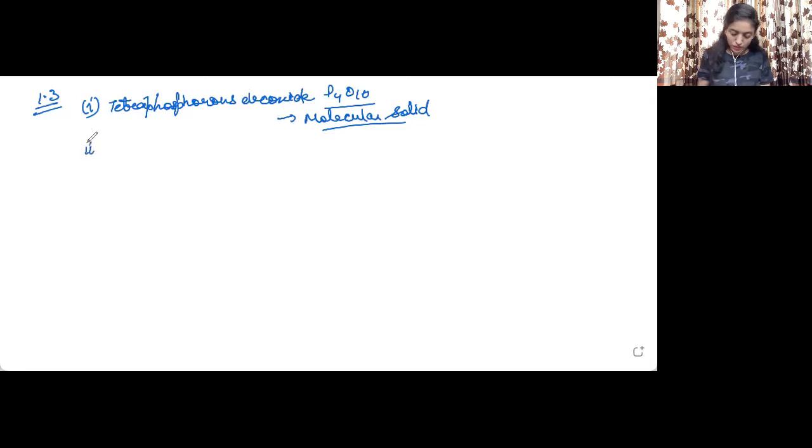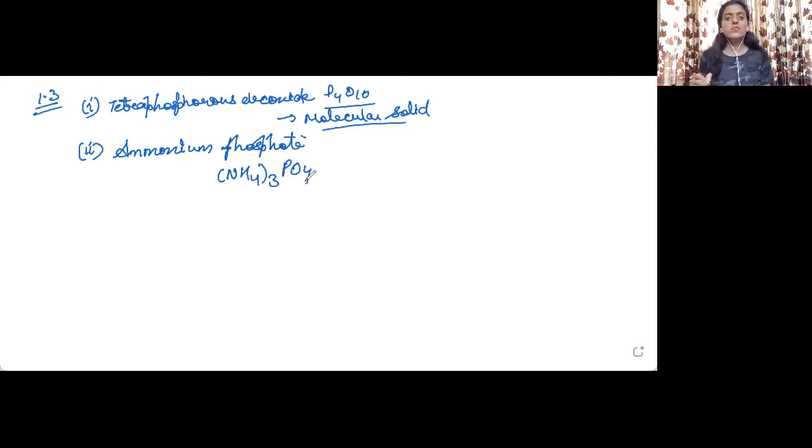Then the second one is ammonium phosphate. It is (NH4)3PO4. This is the formula for ammonium phosphate. If you see it carefully, it is composed of ions, two types of ions, the anions and the cations.